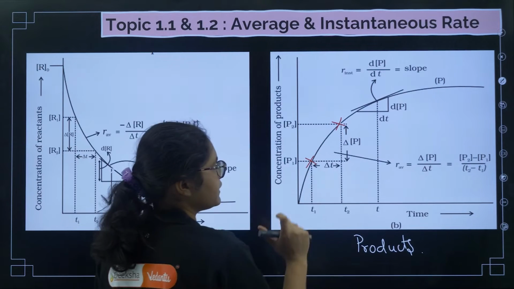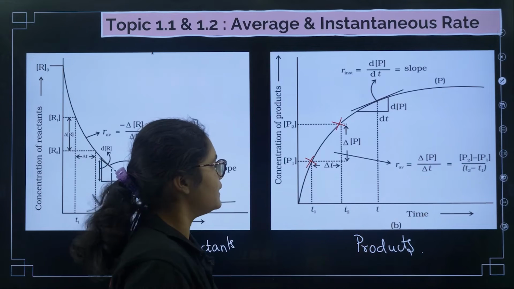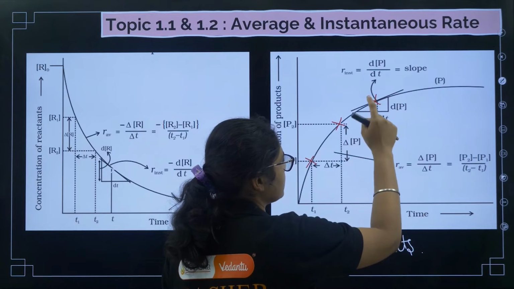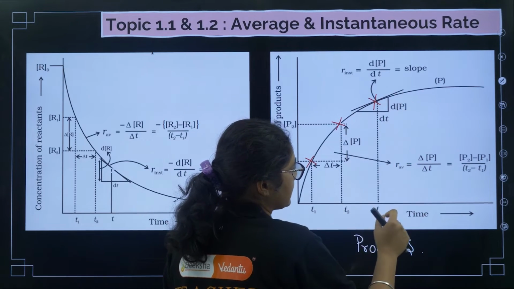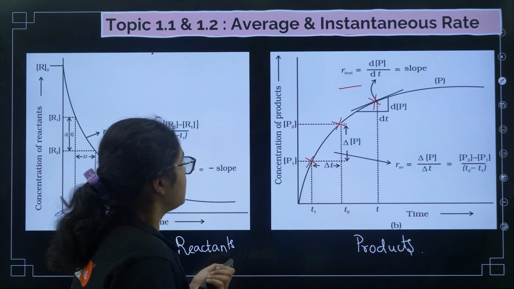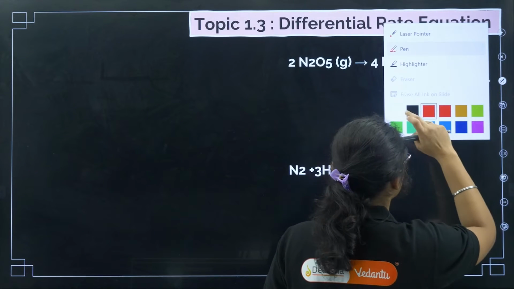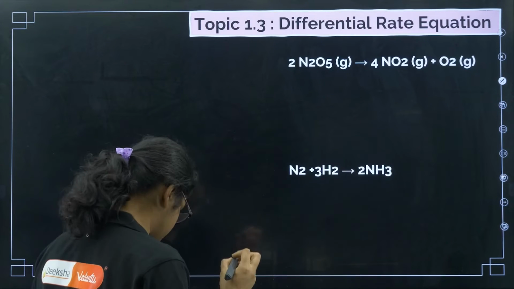So at this particular instant, if you want to calculate the average rate, we'll get dP by dt, and if you want to calculate at a particular instant, we have to draw a slope and we can calculate, so that is instantaneous rate. Okay, fine. Now coming to the differential equation. So how to write the differential equation? So the differential equation you can write like this.